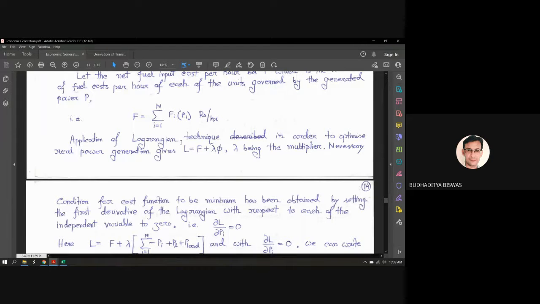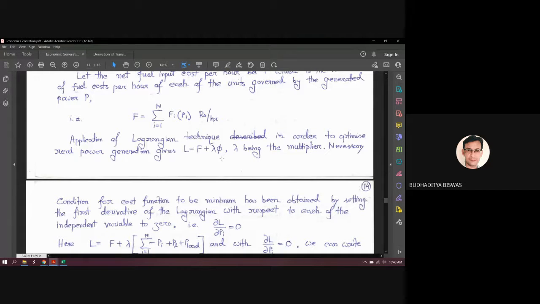So this is the general form of the Lagrangian method. The Lagrangian function is nothing but the cost function plus a multiplier times the constraint equation. This is applicable everywhere, not only in power systems. It is applicable in physics, mathematics, and any iterative method. This particular formula is applicable.